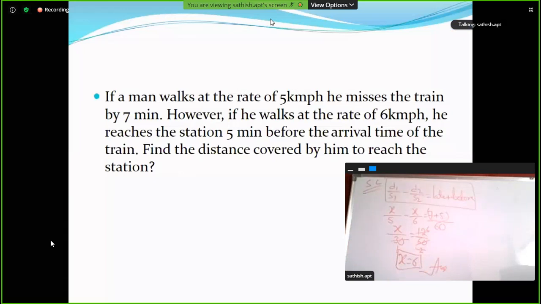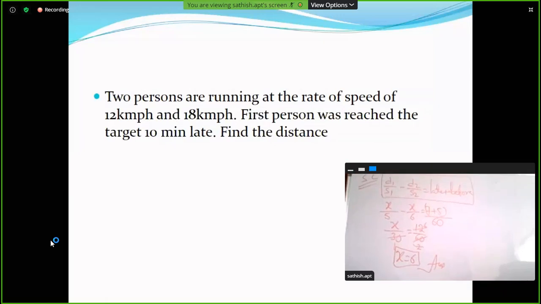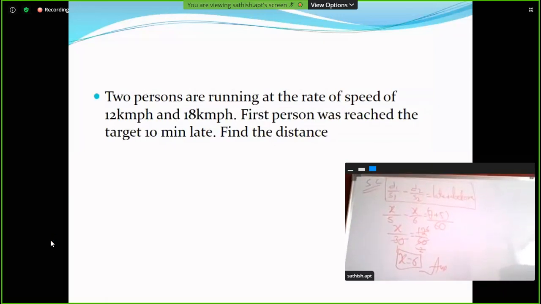This is the shortcut method. So, next question. Two persons are running at speeds of 12 kmph and 18 kmph. The first person reached the target 10 minutes late. Find the distance.